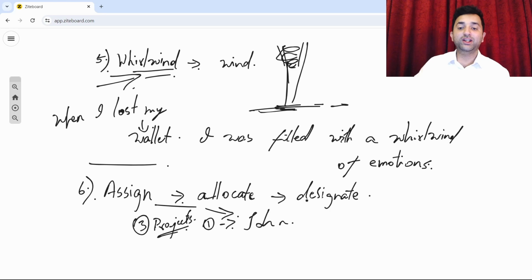That means I am going to designate. That means John is in charge of that first project. That is the meaning. So to assign means to allocate something or to designate something to someone else. All right, that is the meaning of assign.